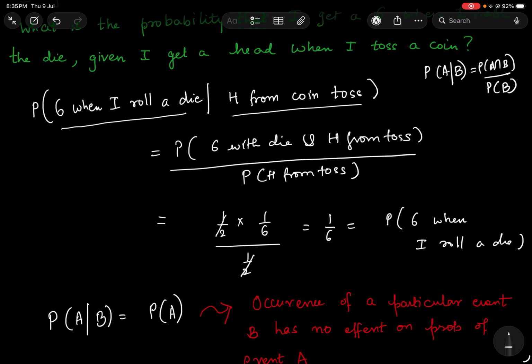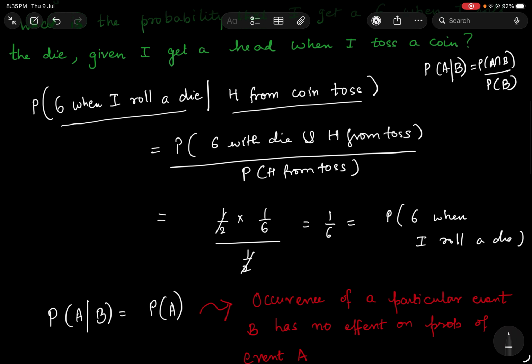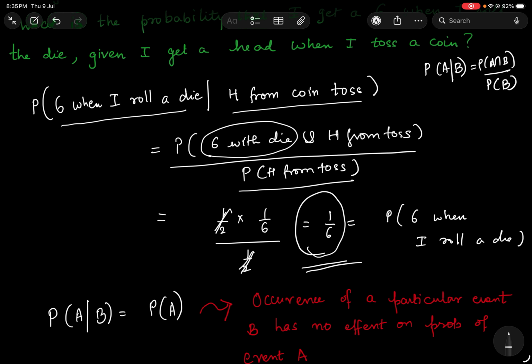What is the probability I get a head from a toss? It is half. And what is the probability I get 6 with the die? It is 1 by 6, divided by the probability of head from a toss, which is half. That gets divided, so my answer is 1 by 6, which is actually the probability of 6 when I roll a die.